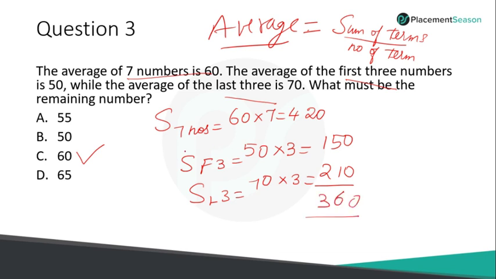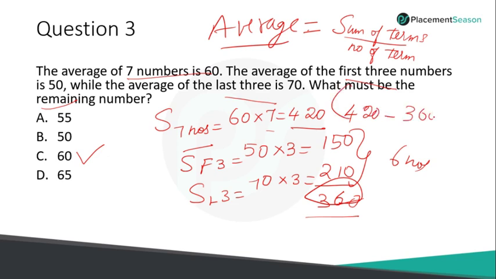60. So the sum of 7 numbers is 420 and the sum of 6 numbers is 360. To find the missing number, which means the remaining number, we just need to subtract 360 from 420. So 420 minus 360, how much is that? That is 60. So the answer is 60. This is one way of solving the question, the so-called conventional way.